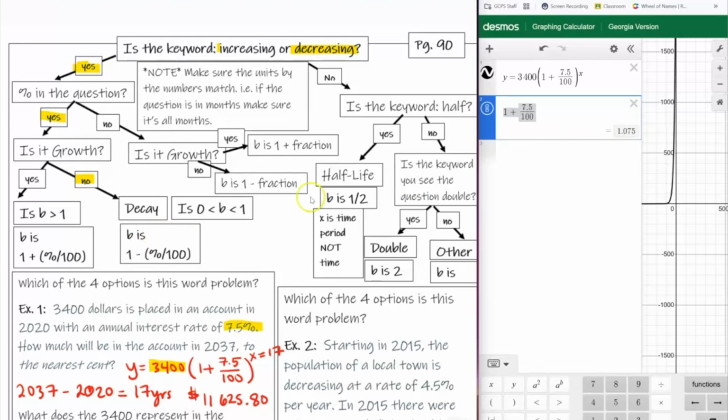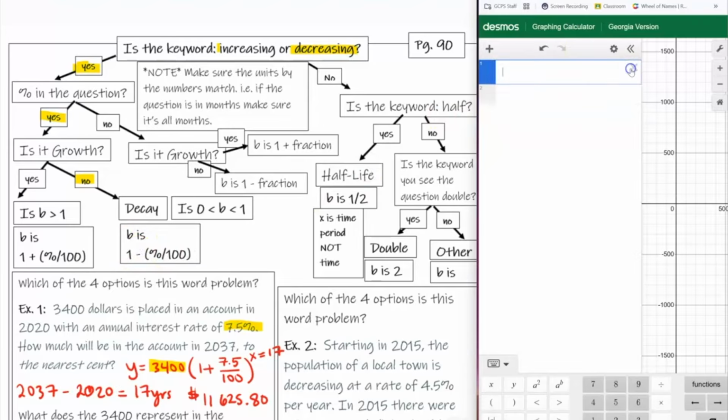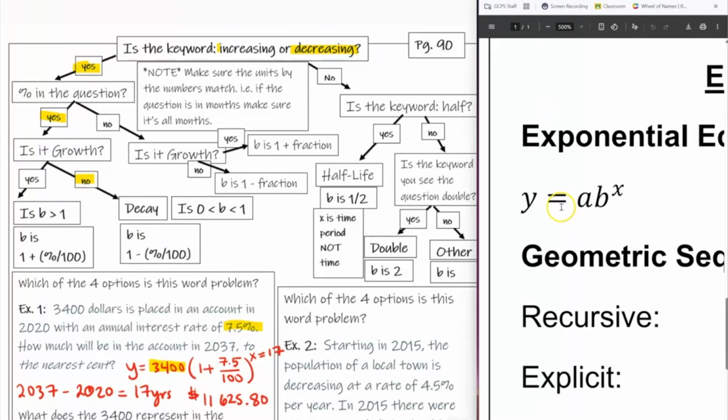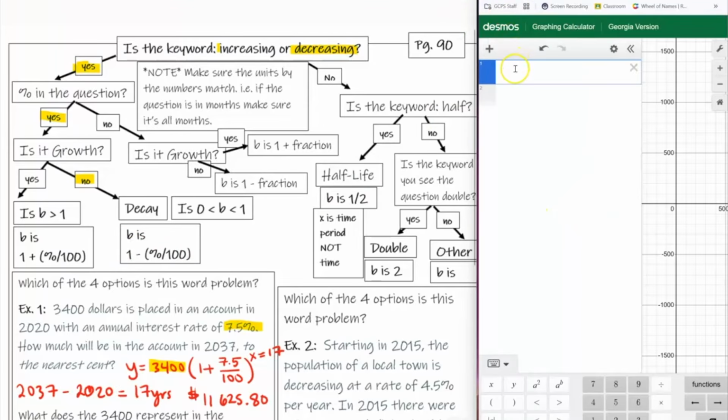All right, so B is 1 minus. Again, we're going to start off with the function or equation, which is ABX. Y equals A parentheses B shift 6 x. And I already know that I am decaying, so that means I'm doing 1 minus whatever the percent is divided by 100. All right, so I'm starting my problem off.